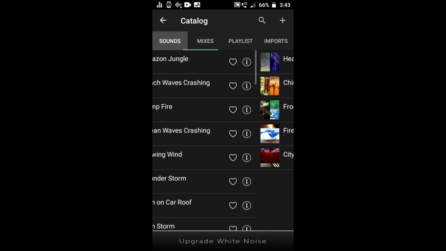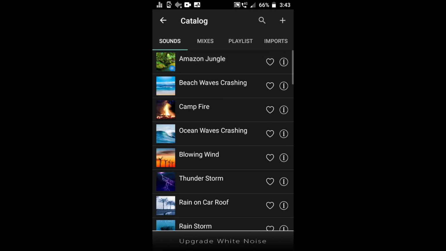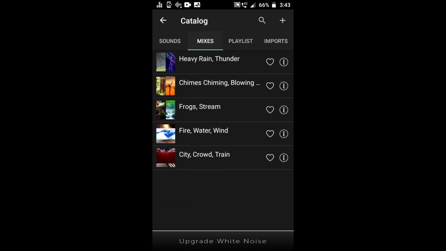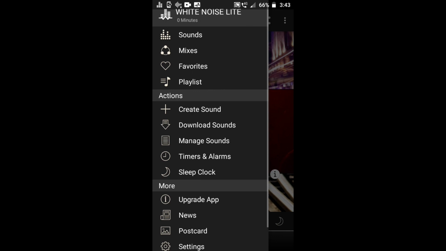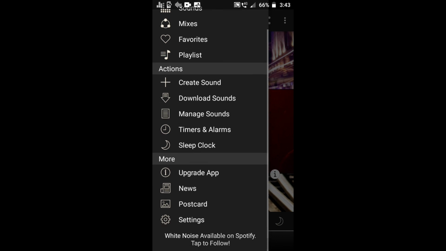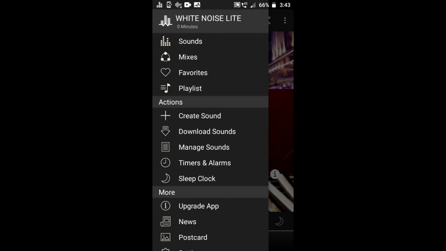You can choose sounds like Amazon jungle, beach wave crashing, campfire, etc. Or you can choose mixes like city, crowd, train, etc. And here are various options that you can find. You can choose or create a sound, download sounds, and manage sounds, etc.